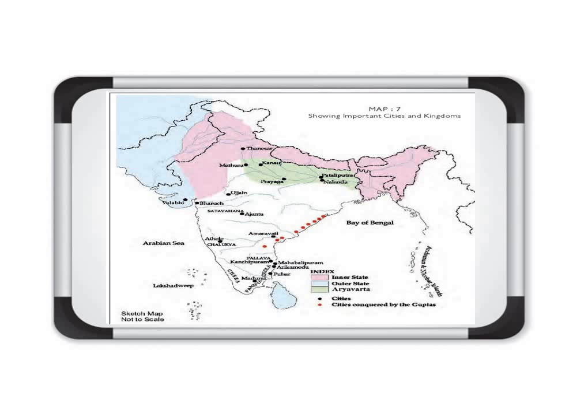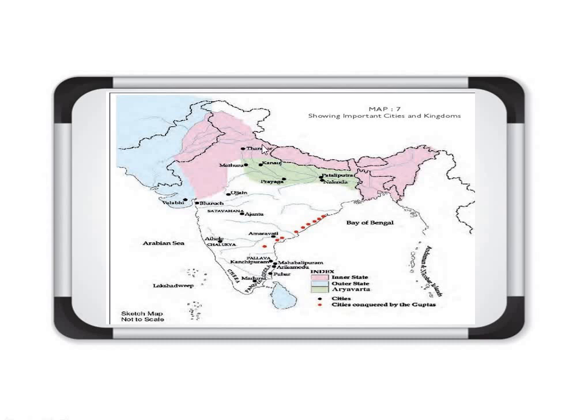Now let's see the particular map in which we can see the different kingdoms, how Samudragupta got the victory over all these. The different parts have been divided. If you see this color here, it is the main Aryavarta. Nine rulers were there in this area, and these were known as all inner states of Gupta Empire.